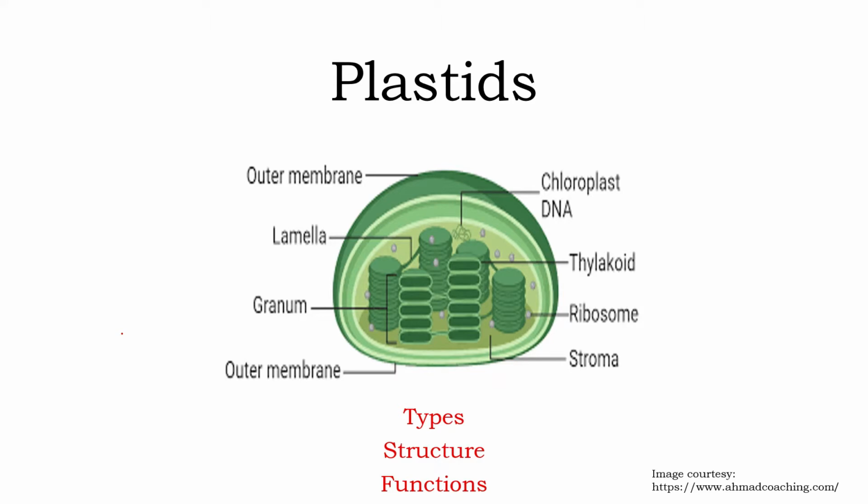Here we are back again with the CSIR Net Life Sciences series. This is the 8th lecture and today we are going to deal with plastids. Plastids are organelles found in plants, photosynthetic bacteria as well as algae. So here today we are going to study the types of plastids, the structure of plastids and their functions.